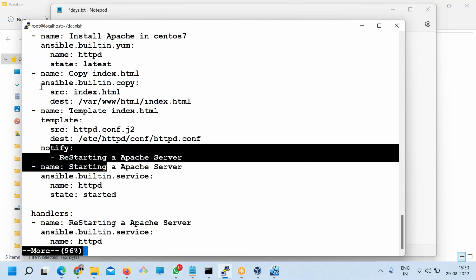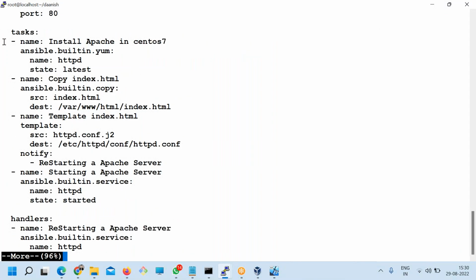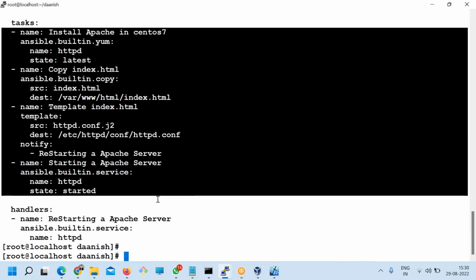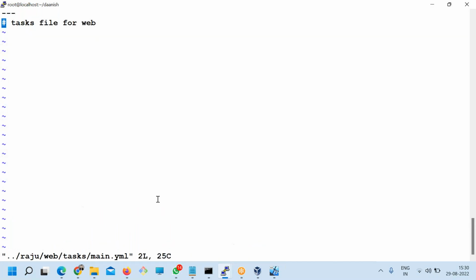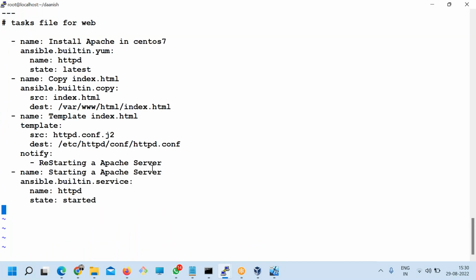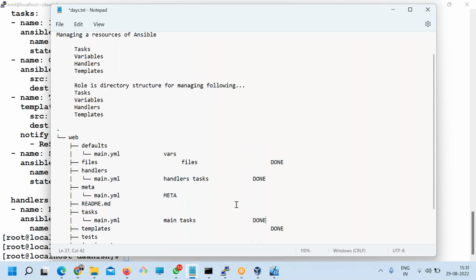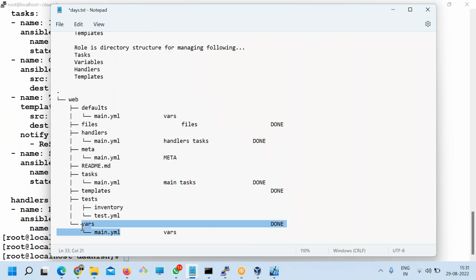So this task, I'm copying it carefully, to Raju web tasks main.yaml. Let's get it done. Tasks also done. What is pending now? Vars done, templates done, tasks done, meta done. Meta, I have to do that.